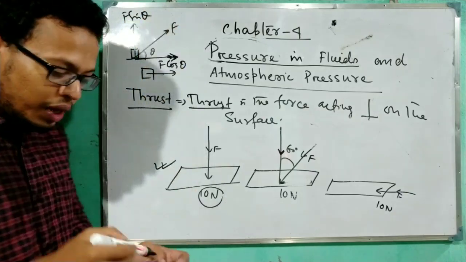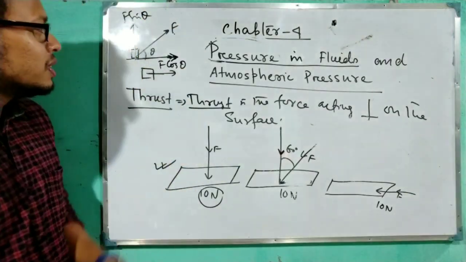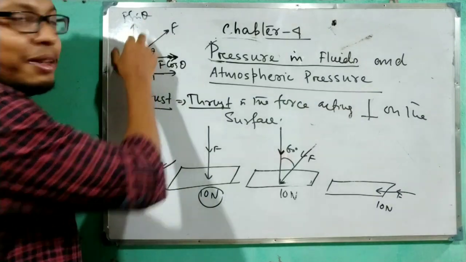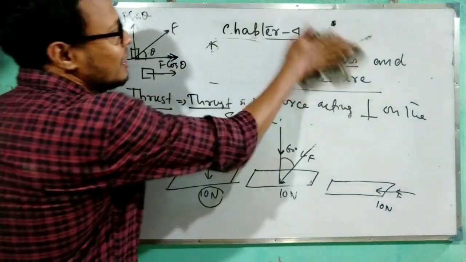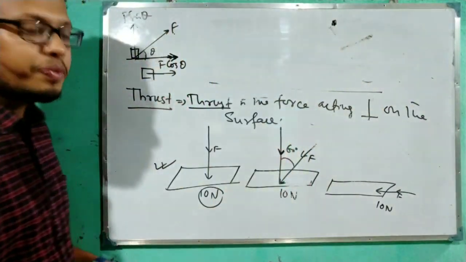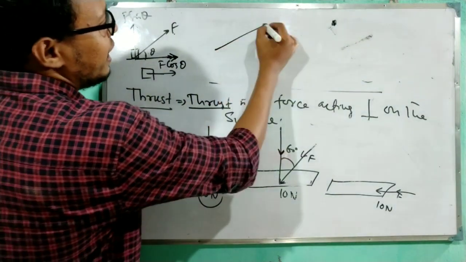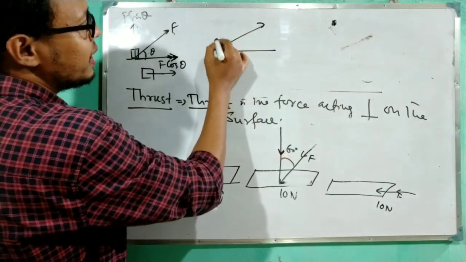Now obviously you will ask the question, how are you writing this F cos theta and F sin theta over here? See, the explanation is, this is the diagram when the force is making some angle.